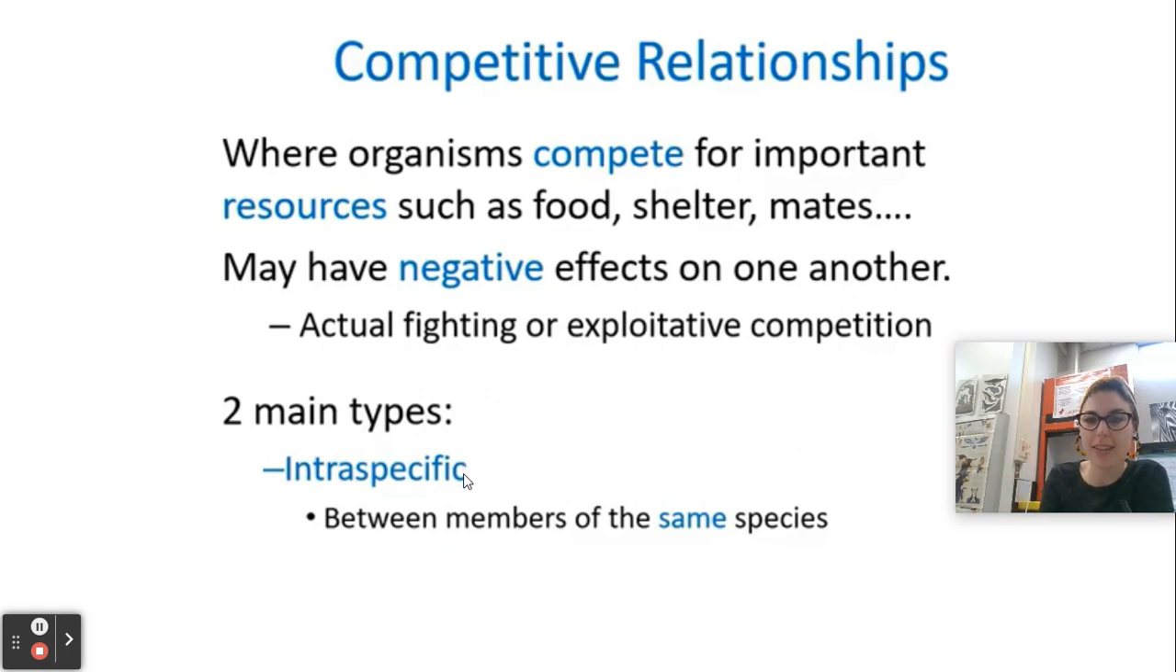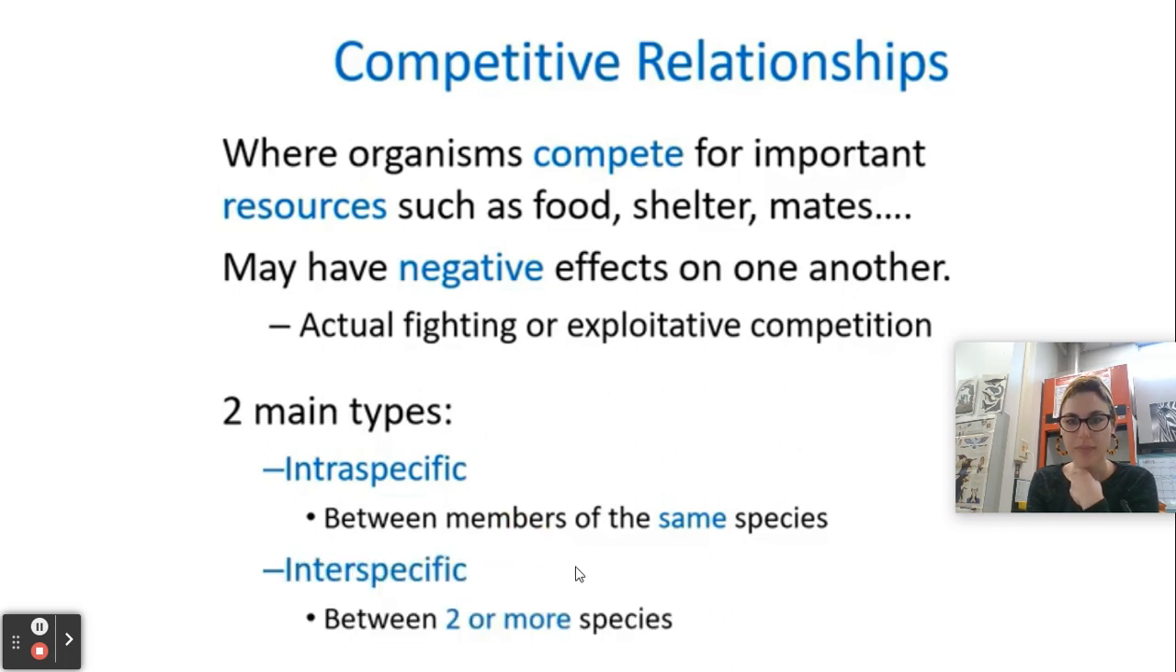The first is intra-specific. Those are going to be between members of the same species. So a male baboon fighting with another male baboon, that would be intra-specific competition. Then we have interspecific. This would be between two or more species. So this would be two different types of organisms, for example, fighting for the same resource. So we could say an orca or killer whale might be hunting for the same type of food or resource as a great white shark, like seals, for example.